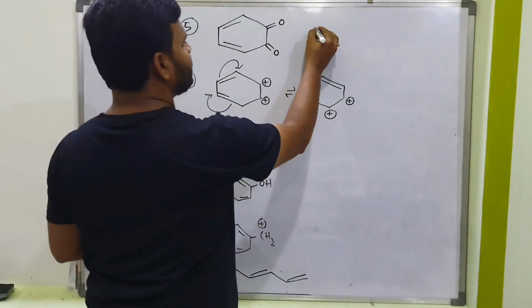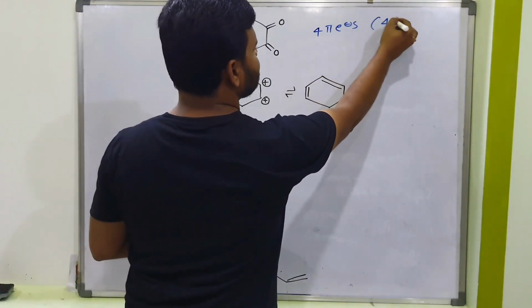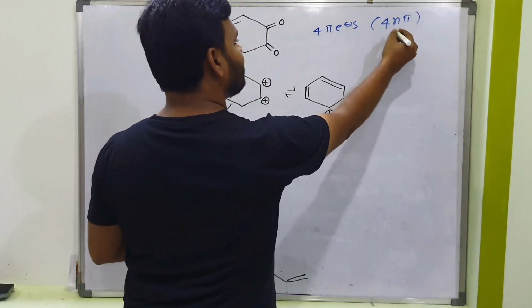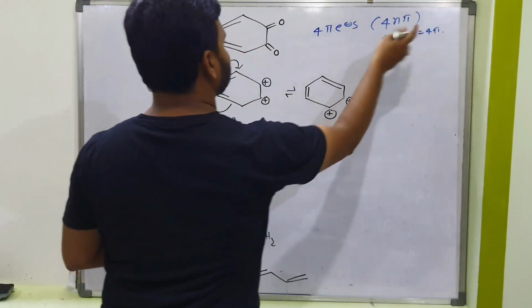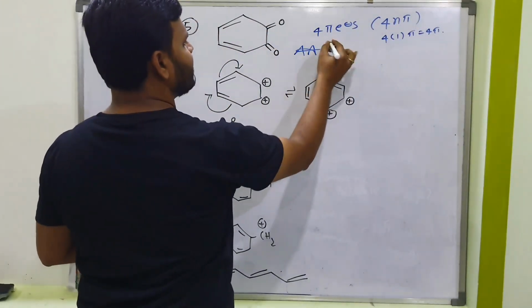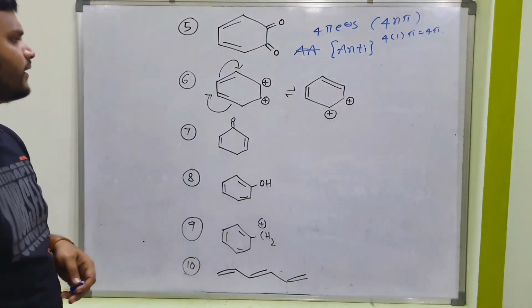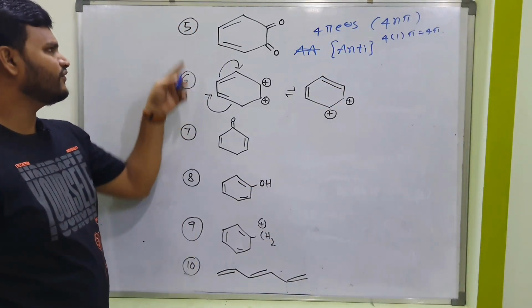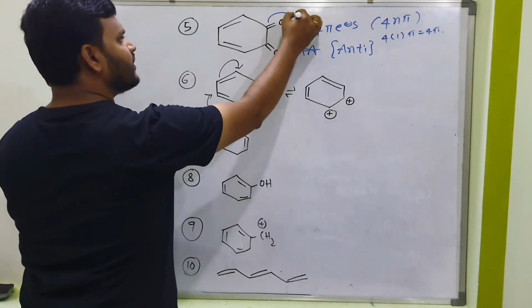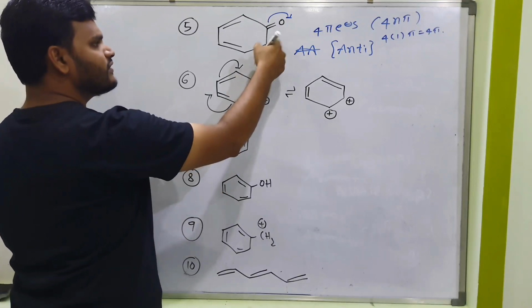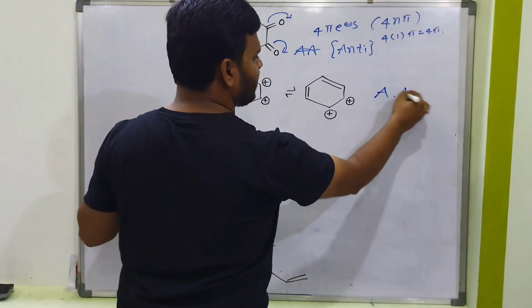So inside, how many double bonds? 2 double bonds only. 2 double bonds means 4 pi electrons. 4 pi electrons means it satisfies the 4n pi rule: 4 into 1, so it becomes 4 pi. So what is the answer here? This is anti-aromatic. Next, the 6th one. Actually the 6th one and 5th one are both similar. Why? Because if you shift this bond here, here gets a positive charge like this. If you shift this bond, here gets a positive charge like this. So this is also anti-aromatic.